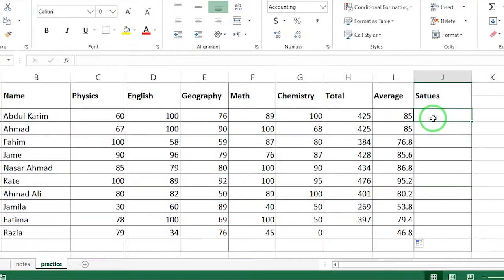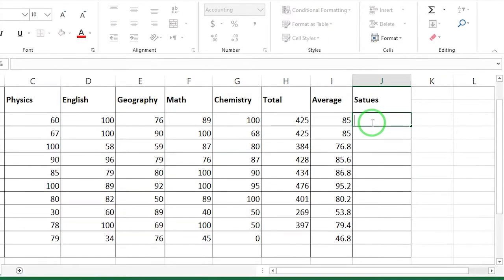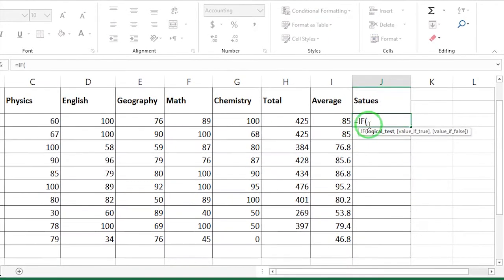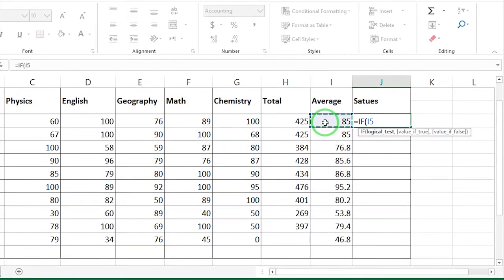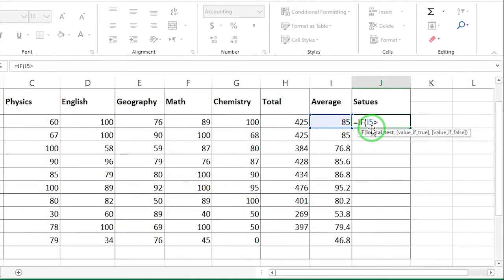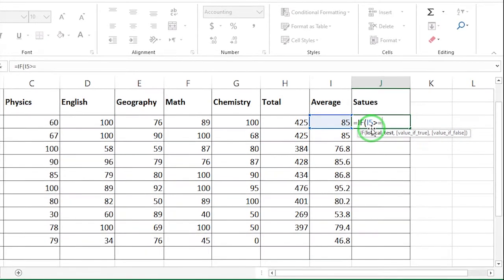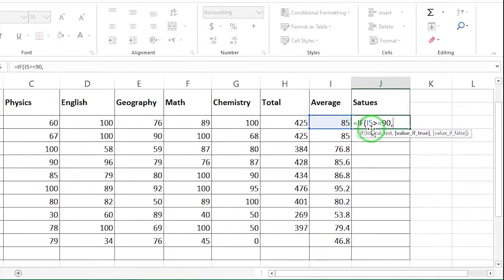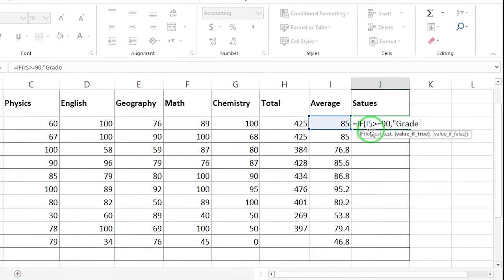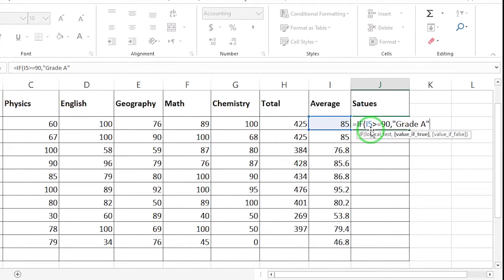Now I want to check the status of each student by an if function. So equal sign if the average, or this cell, which is our logical test, is greater than or equal to 90. So comma, open the quotation. With this condition, the student should be in grade A. Close the quotation, comma.